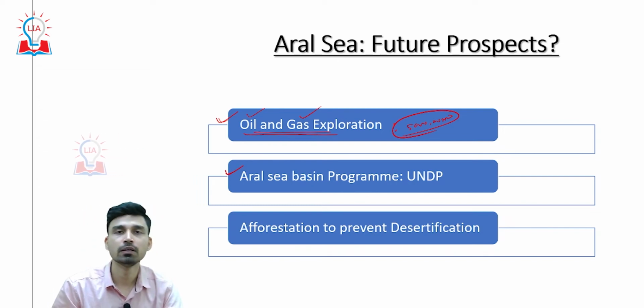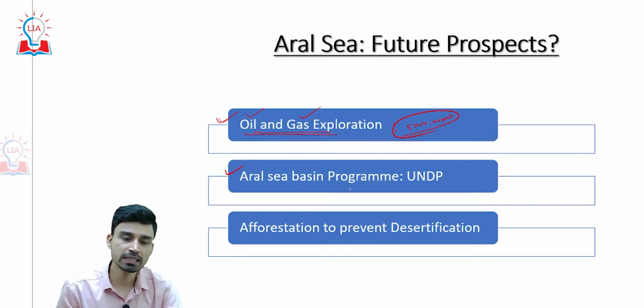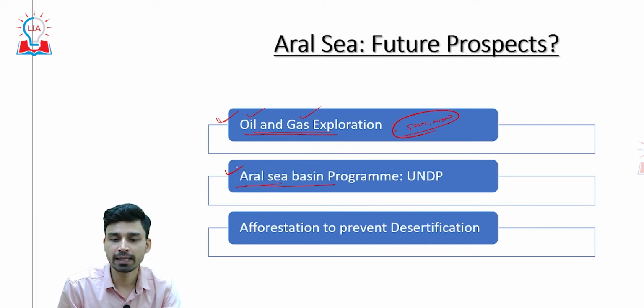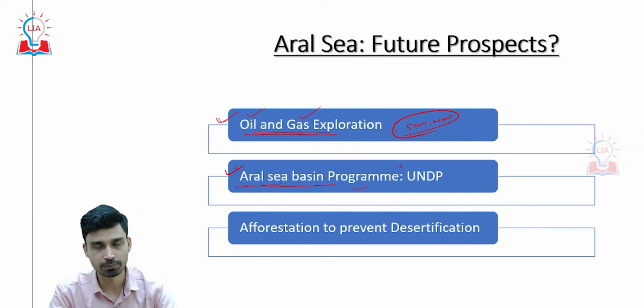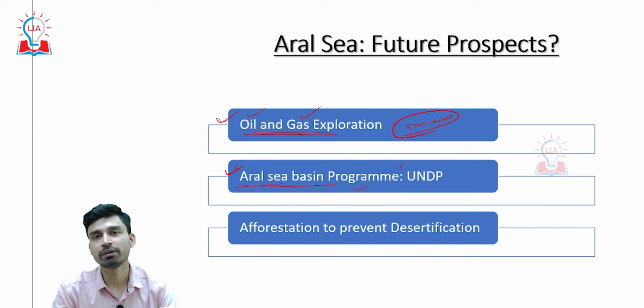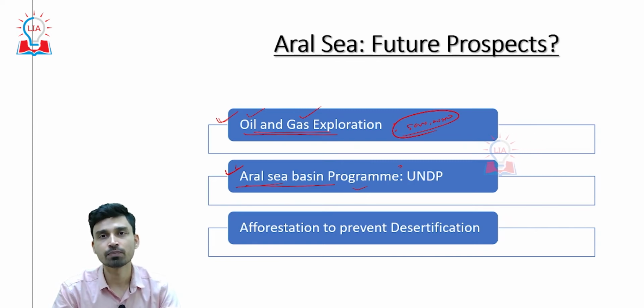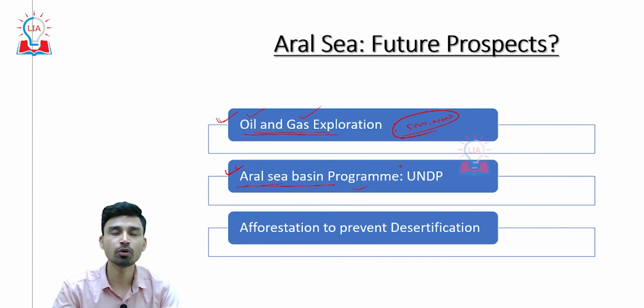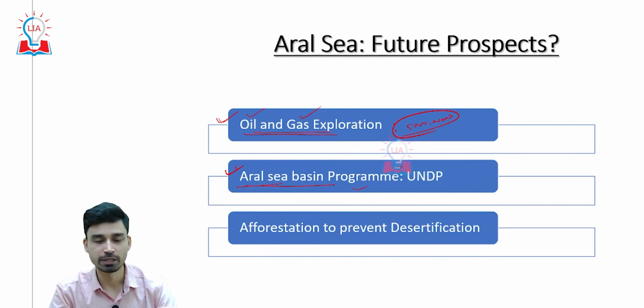However, the United Nations Development Programme as well as the governments of nearby areas like Kazakhstan, Kyrgyzstan and Uzbekistan have joined hands, and they have collectively launched a program called the Aral Sea Basin Program. The main objective of this program is to take certain remedial measures so that at least drying or further shrinking of the lake could be stopped, and if possible, the lake area could be enlarged by artificial means.